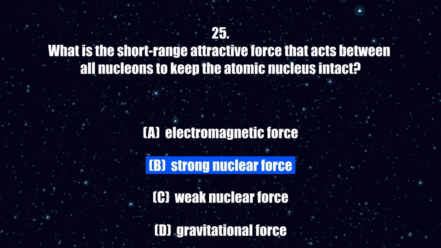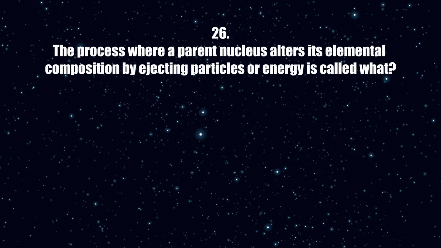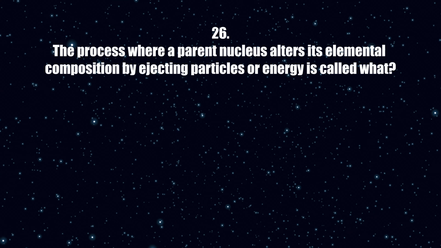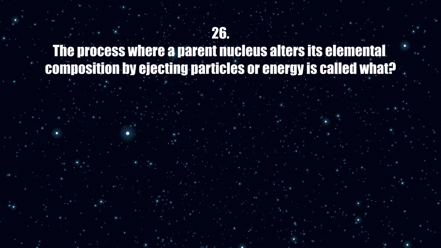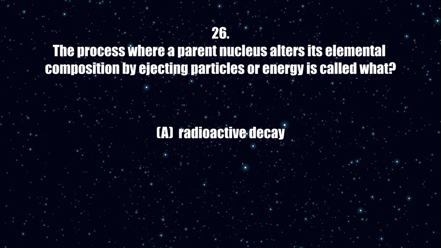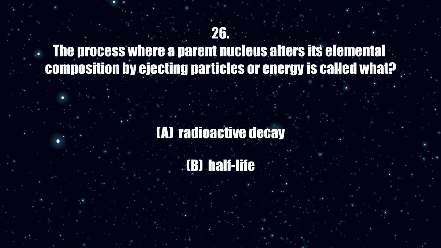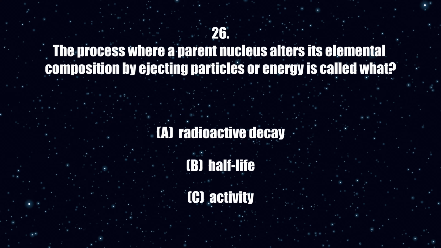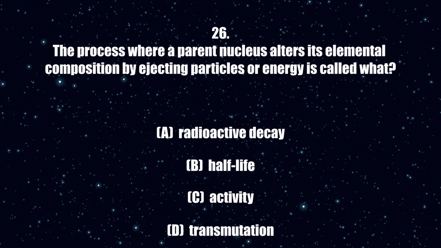The correct answer is B. 26. The process where a parent nucleus alters its elemental composition by ejecting particles or energy is called what? A. Radioactive decay. B. Half-life. C. Activity. D. Transmutation.